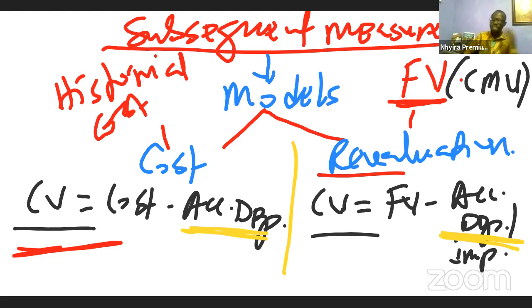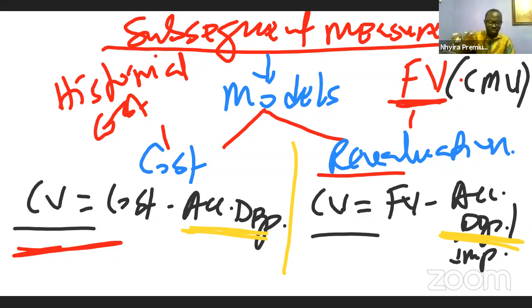So let's deal with depreciation, and let's look at how we can account for depreciation. Now, you know that traditionally we have the straight line method, the reducing balance method, the sum of the years digits method. All those methods are there. So subsequent measurement, we can use the cost model, we can use the revaluation model. Remember, even though these two models are available, the standard requires that at least once a year, the entity revalues its assets.